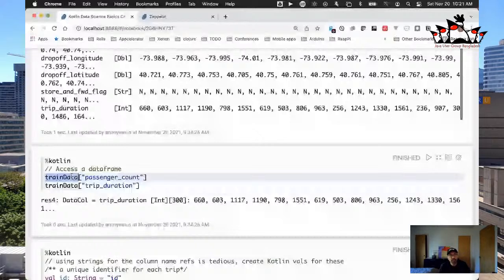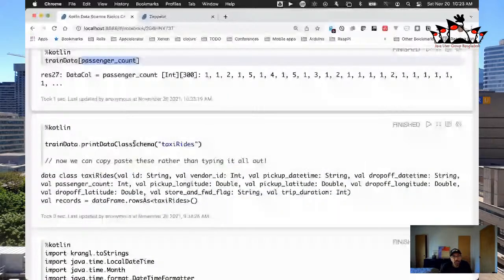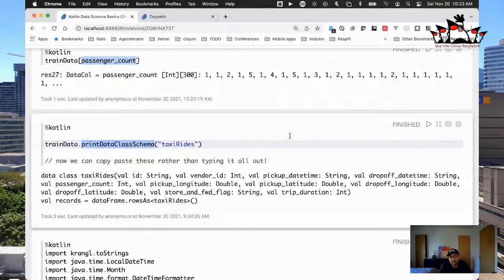And now what I'm going to do is print the schema that we can generate from that data frame, because I don't want to type all this stuff out. I would rather just print it out and copy and paste it later, which is what we're going to do. So I'm going to say train data, print the data class schema that is represented by that data frame.